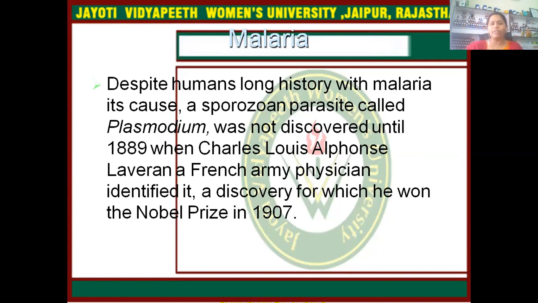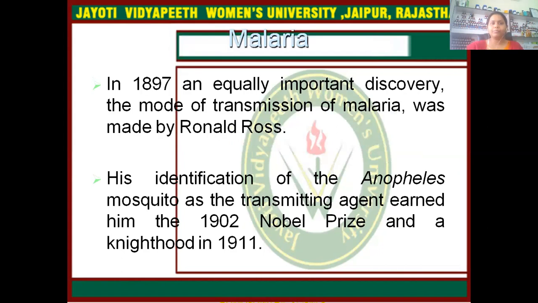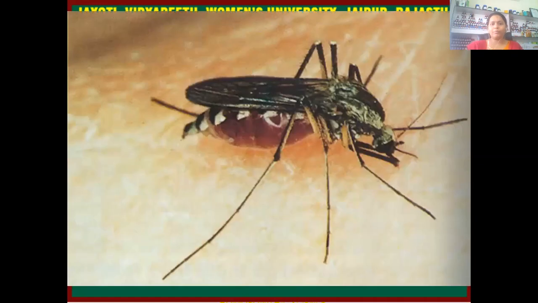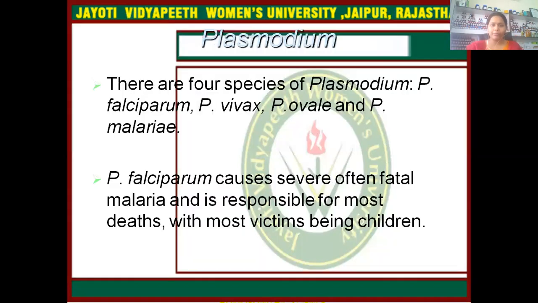Despite humanity's long history with malaria, the sporozoan parasite called Plasmodium that causes it was not discovered until 1889, when Charles Louis, an army physician, identified it. For that, he won the Nobel Prize. In 1897, an equally important discovery, the mode of transmission, was made by Ronald Ross, and the identification of the Anopheles mosquito as the transmitting agent earned him the Nobel Prize. This is a female Anopheles, which is the vector of Plasmodium.